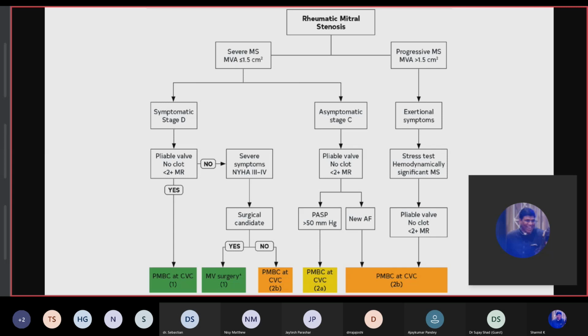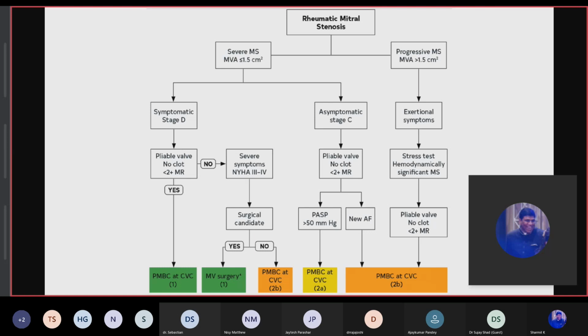And if in severe MS and symptomatic patient, you have got pliable valve, that means favorable valve morphology, that means mobile and relatively thin leaflets and free of calcium in the subvalvular area, and there is no clot or thrombus in the LA, and there is less than moderate MR, then the class 1 indication is for percutaneous mitral valve commissurotomy.